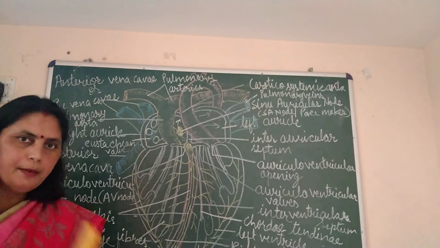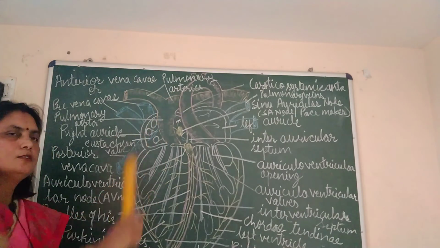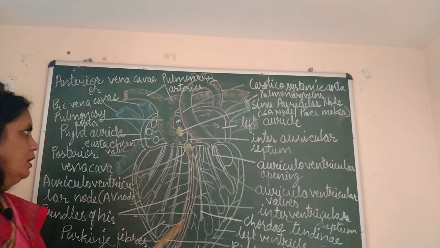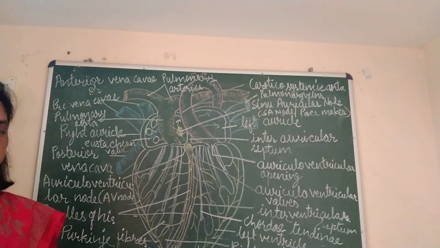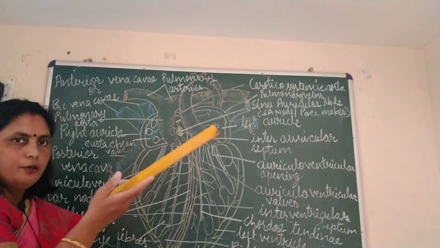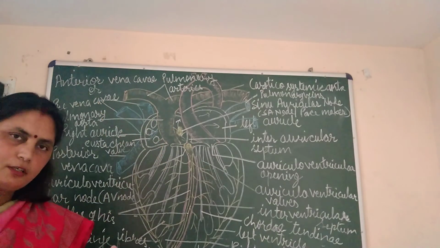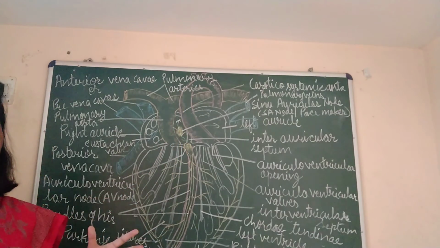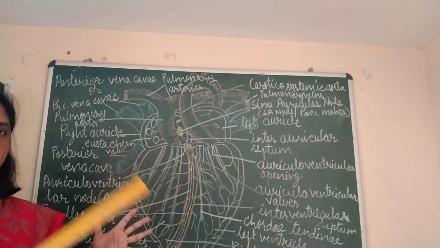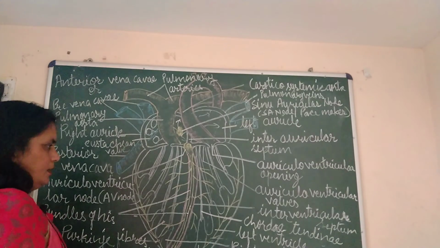So the blood which is pumped will not go to the auricles; it will go to these two aortas only. The impure blood pumped into the pulmonary aorta will be carried to the lungs for purification or oxygenation, and the blood pumped into the carotidosystemic arch will be supplied to all the parts of the body.